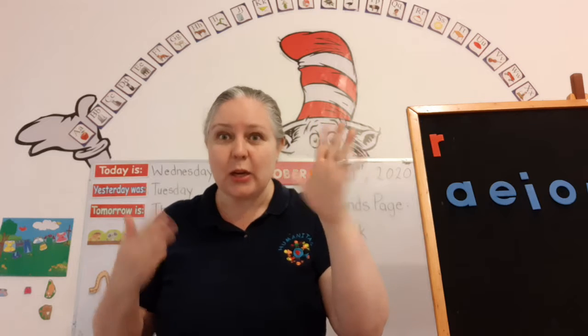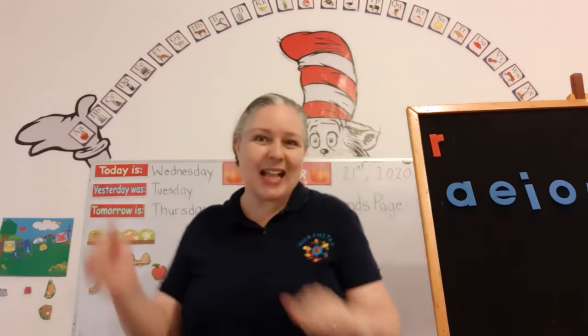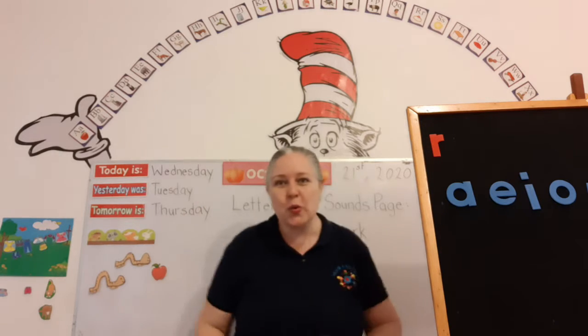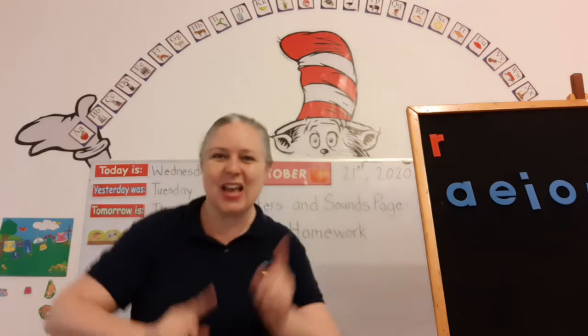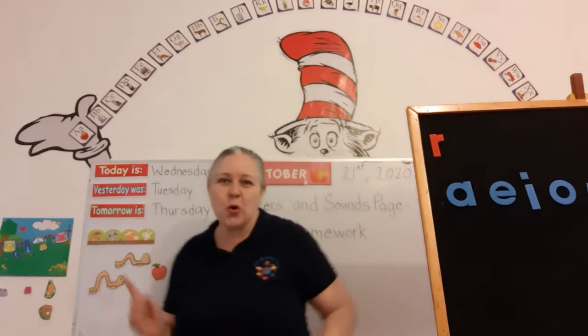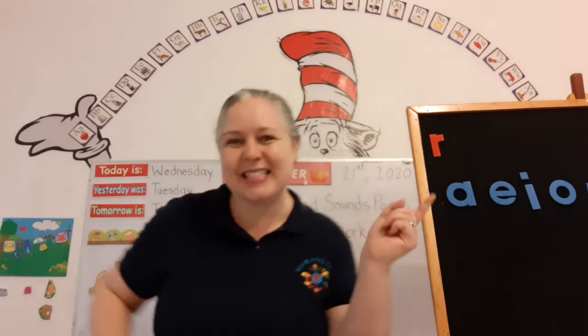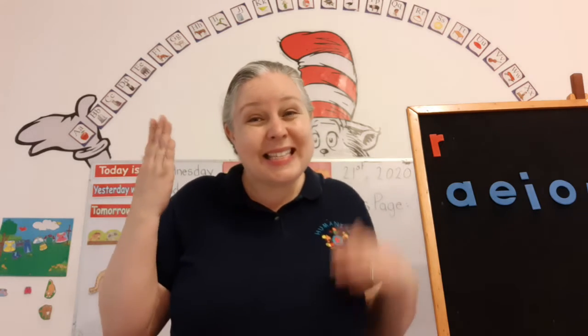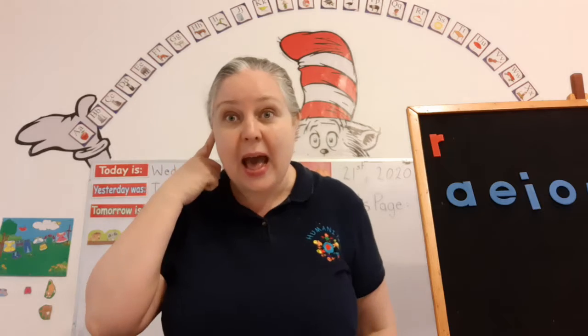And how many vowels are in the alphabet? 5. That's right. What are they? Dance with me. A, E, I, O, U. Vowel disco. A, E, I, O, U. Vowel disco. Super.